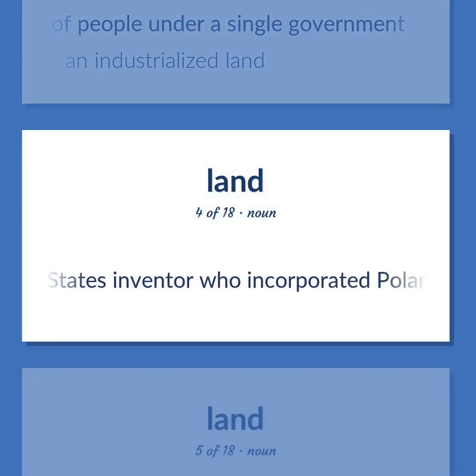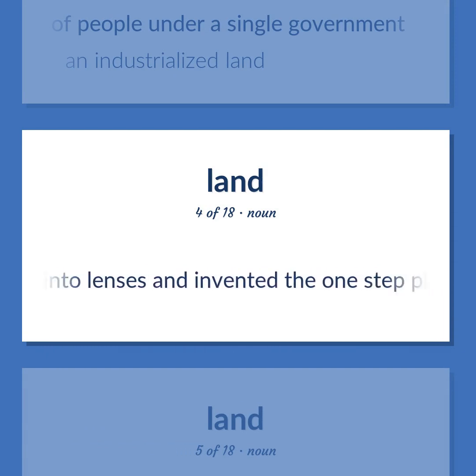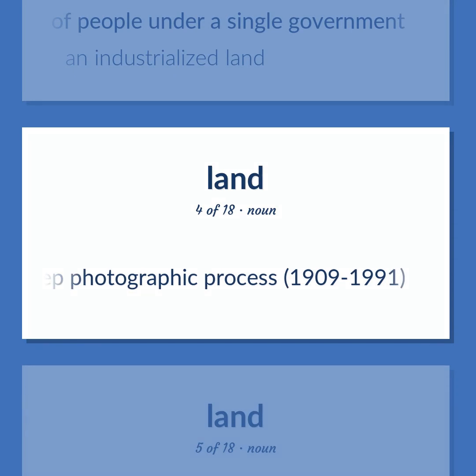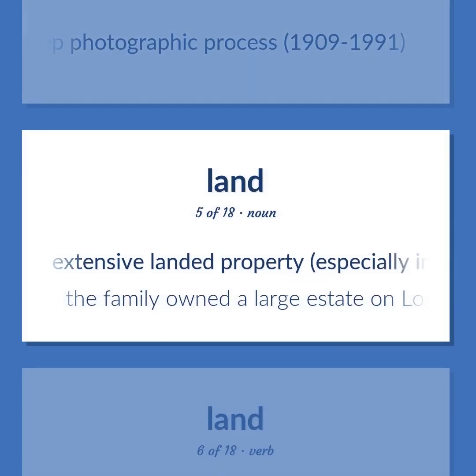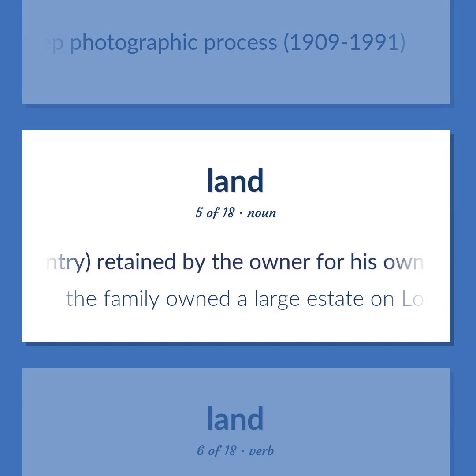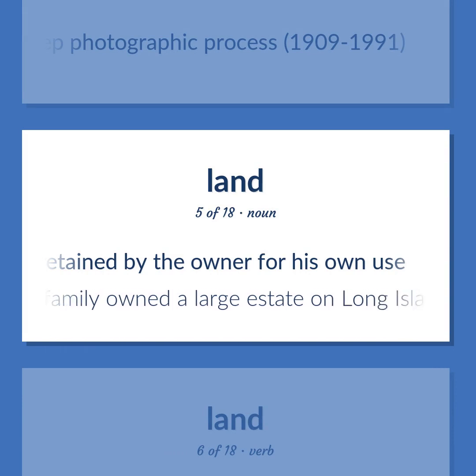United States inventor who incorporated Polaroid film into lenses and invented the one-step photographic process, 1909 to 1991. Extensive landed property, especially in the country, retained by the owner for his own use. The family owned a large estate on Long Island.